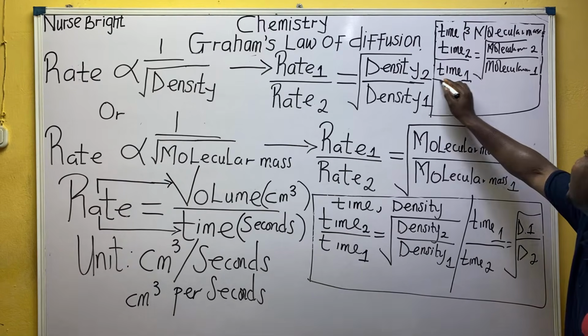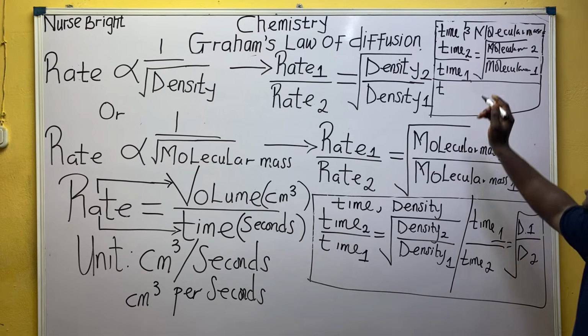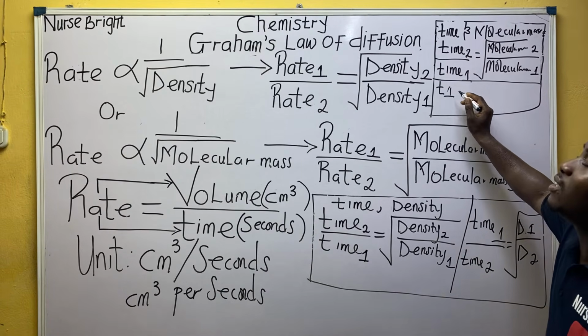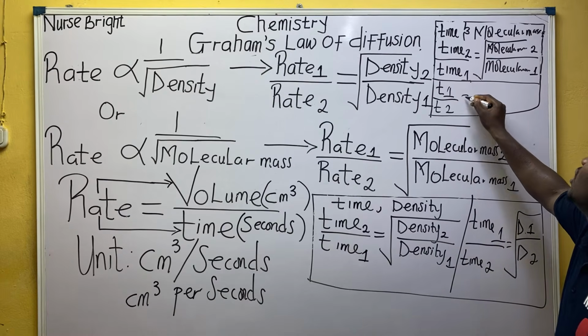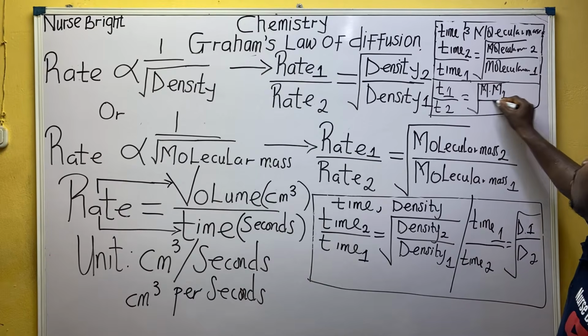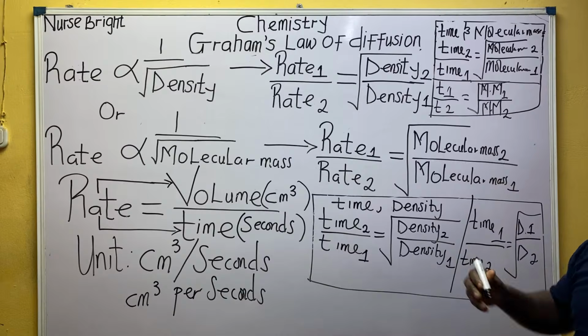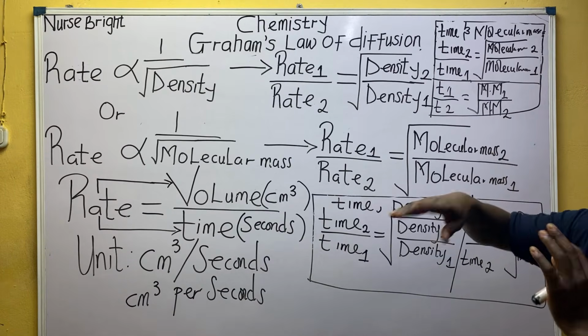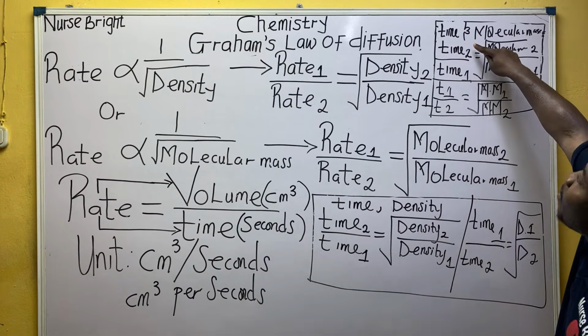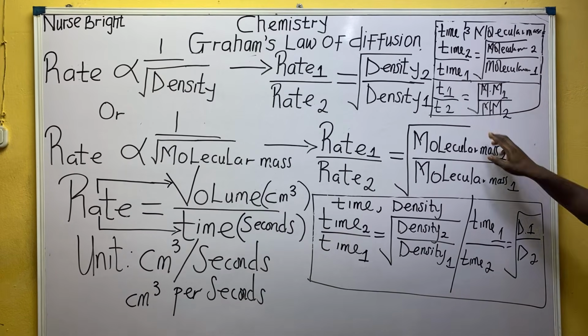So you know that this can also be written as they are directly proportional. So I can automatically say time 1 over time 2 is equal to the root of molecular mass 1 over molecular mass 2. You can see that any direction one goes, the other goes in that direction. Because if I went from 2 to 1, this one will also go from 2 to 1. This one went from 1 to 2. They are literally the same when we use them to solve questions.